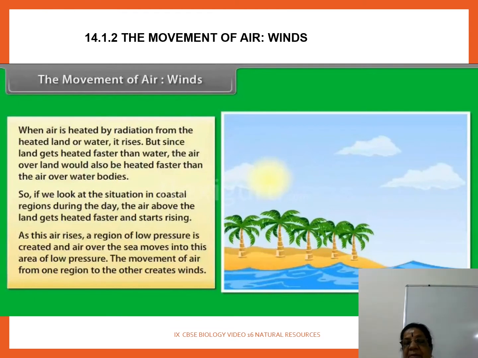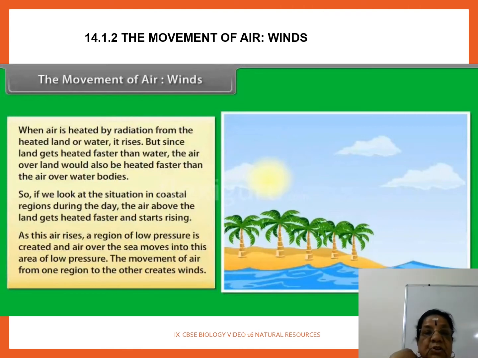இதெல்லாமே நமக்கு நெட்ல அவைலபிளா இருக்கு, நீ can refer பண்ணலாம். When air is heated by radiation from the heated land or water, it rises. But since land gets heated faster than water, நம்ம ஆக்டிவிட்டி படிச்சோம்ல, ஃபர்ஸ்ட் ஒன்னு வந்து வாட்டர் ஹீட் பண்றோம், இன்னொன்னு வந்து சாண்ட் ஹீட் பண்றோம்ல, அதுக்கெல்லாம் இது புரிஞ்சுக்கோ. But since land gets heated faster than water, air over land would also be heated faster than air over water